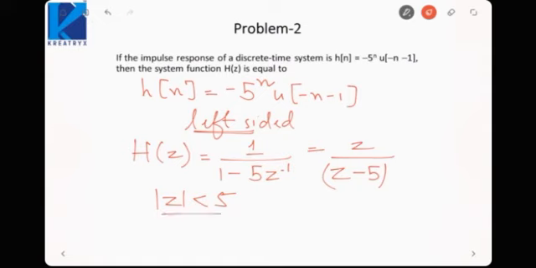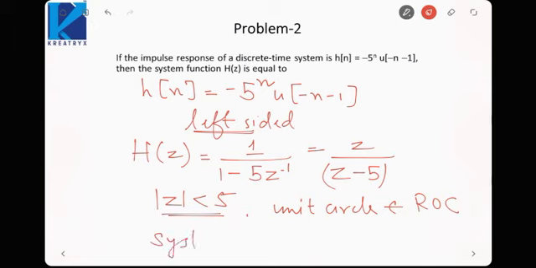Now since mod z is less than 5, the unit circle belongs to the ROC. The interior of mod z equal to 5 also contains the unit circle. That means the system is also stable. So this means the system is stable and anti-causal. This is how we can identify stability and causality of the system using the z transform. Since the ROC is the interior of some circle, the system is anti-causal, and since the ROC includes the unit circle, the system is stable.